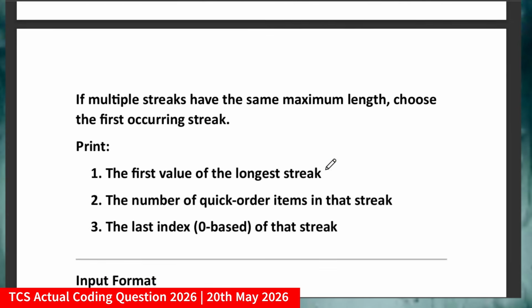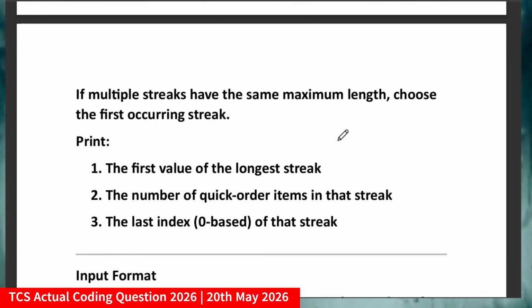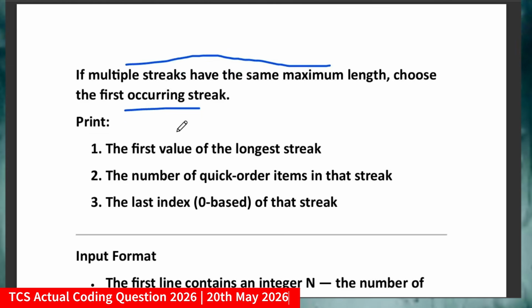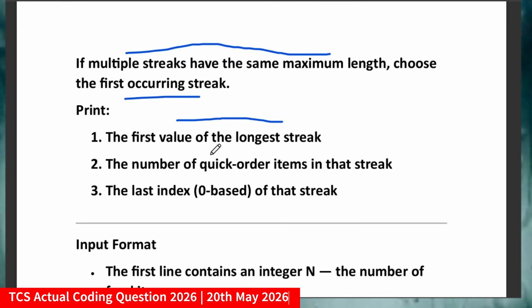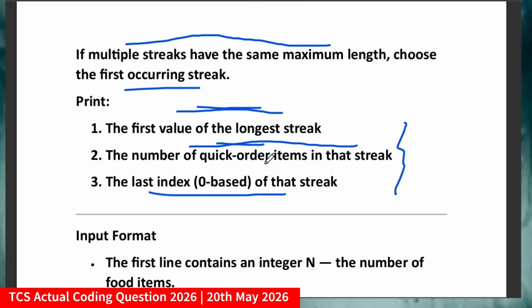Okay, so what are the other things they have mentioned in the question? If multiple streaks have the same maximum length, choose the first streak. Now print the first value of the longest streak, print the number of quick order items in that streak, and print the last index of that streak. So you have to basically print three values. First is the value of the longest streak, then the number of quick order items in that particular streak, and the last index, which should obviously be zero-based indexing, and you have to print that value.